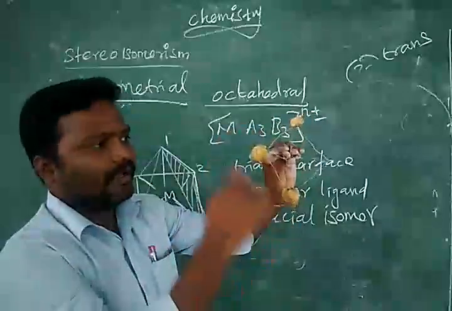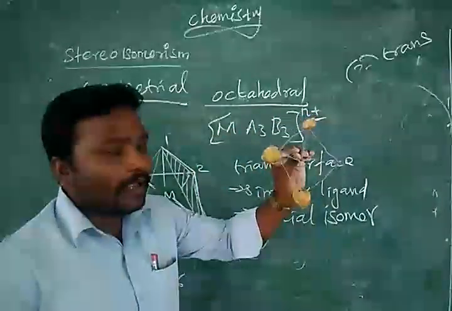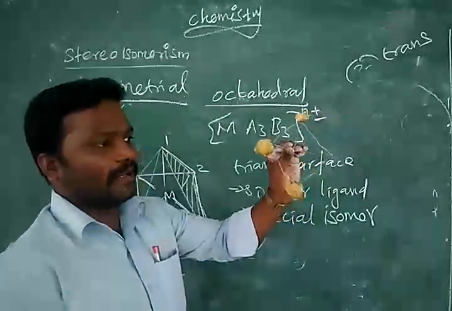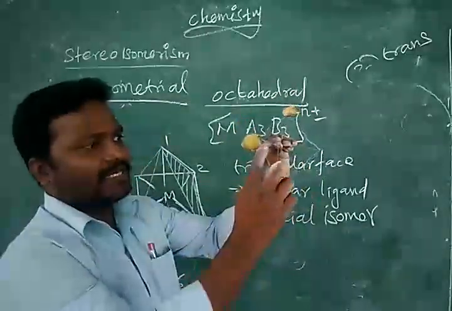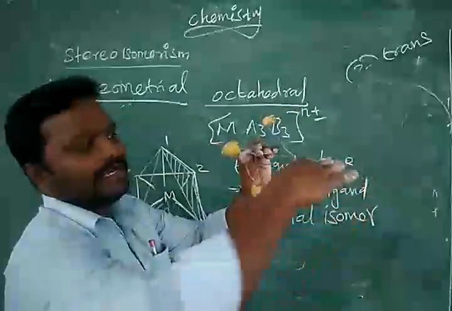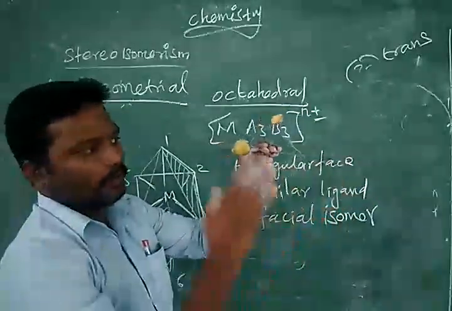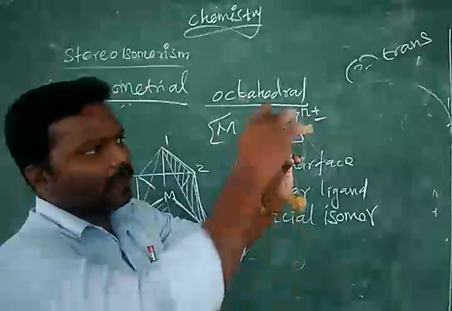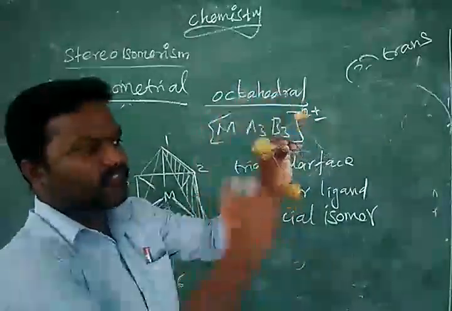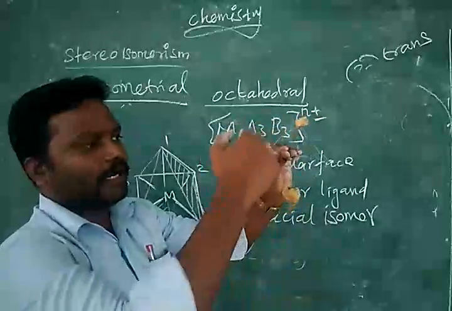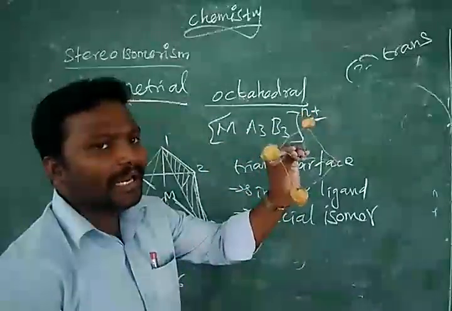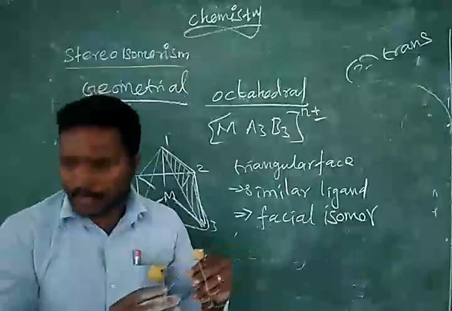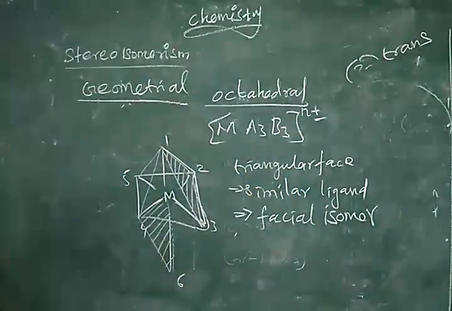Similar ligands. This is called a meridian isomer or meridional isomer. You see, one is vertical means the other 3 become horizontal, right? So horizontal, vertical, like it differs. 1, 2, 3 half circle of 3 corners occupied by similar ligands means we can say that is meridional isomer.